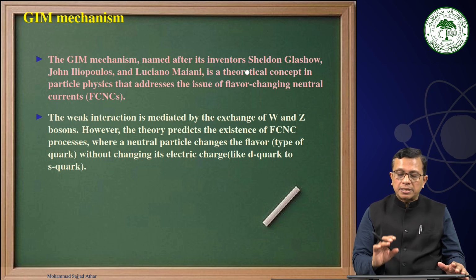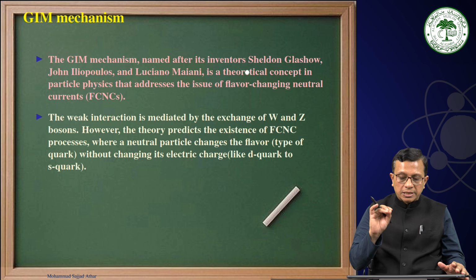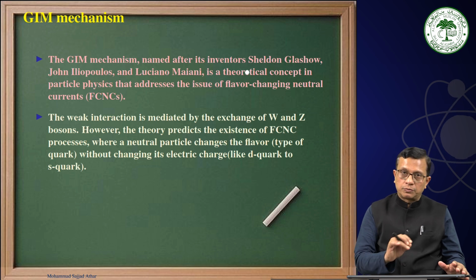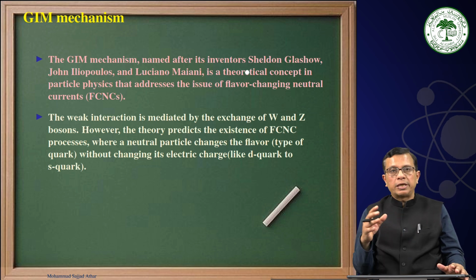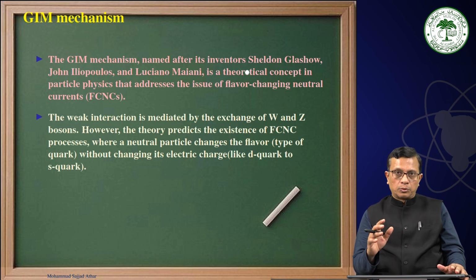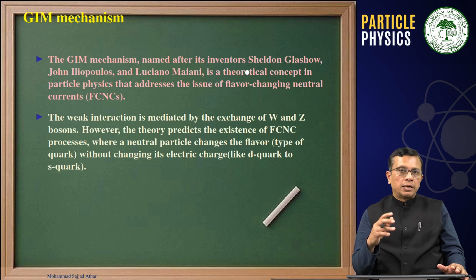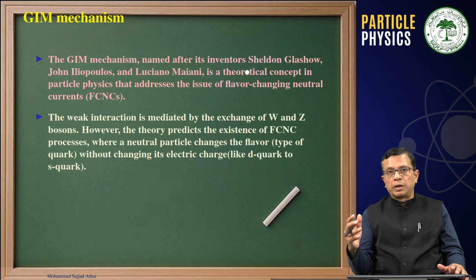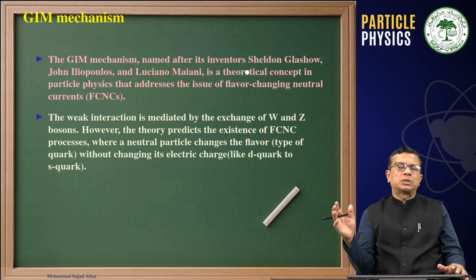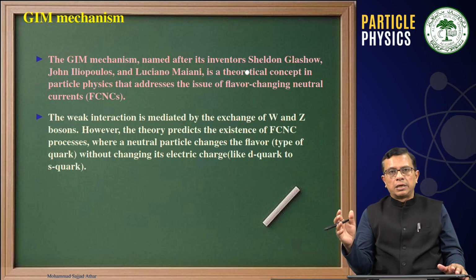However, the theory predicts the existence of flavor changing neutral current processes, because nobody can stop D to S conversion or S to D conversion up to now, and that is why it is difficult to understand why there is no transition, why neutral kaons are not decaying into mu plus mu minus, or the various other processes which we have discussed in the last lecture.